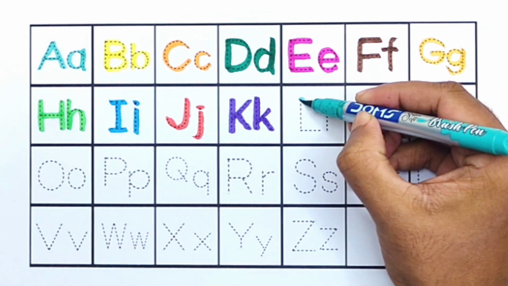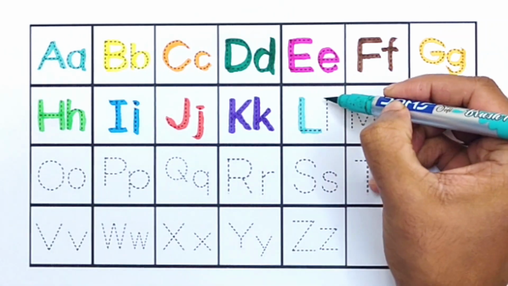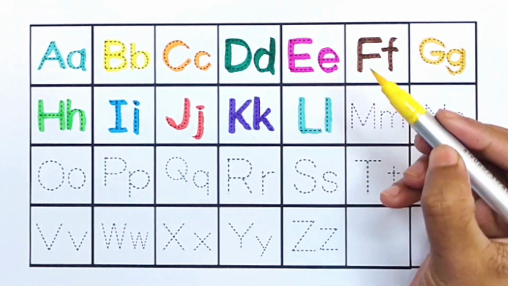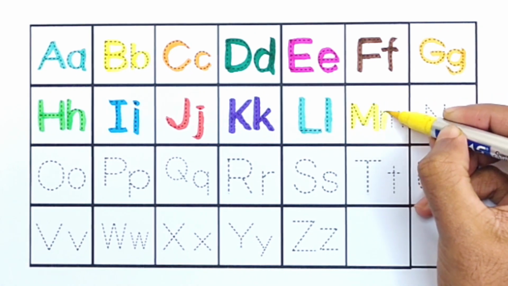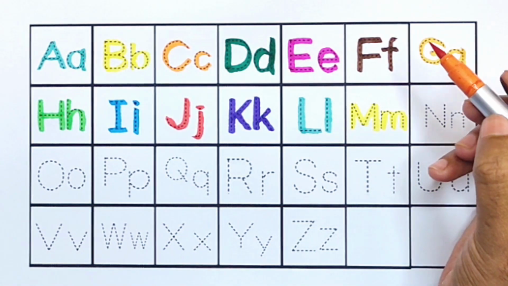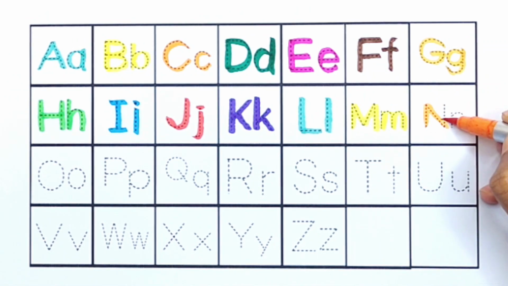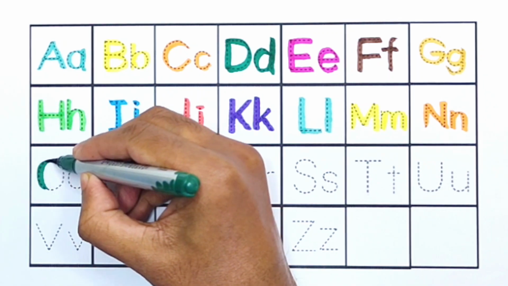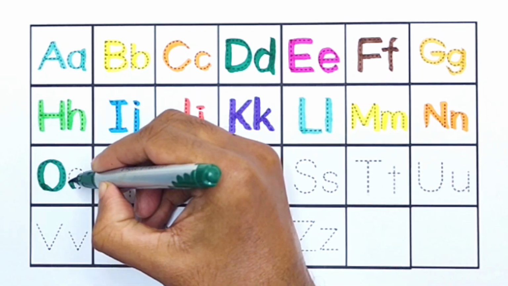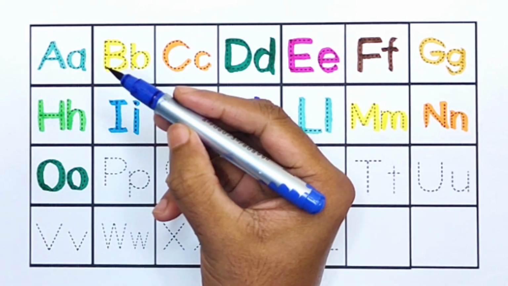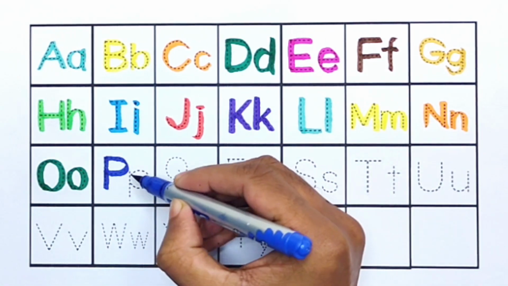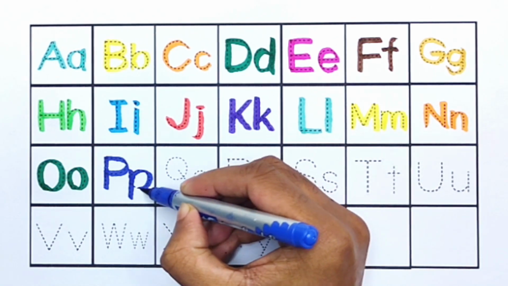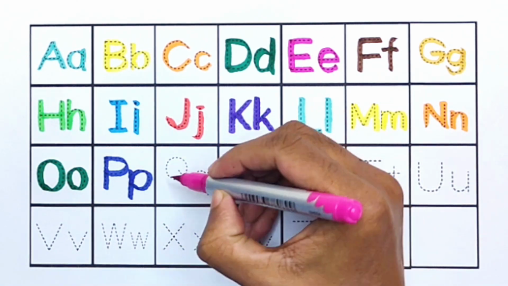Green color. L. L for lollipop. Yellow color. M. M for mango. Orange color. N. N for nuts. Green color. O. O for onion. Blue color. P. P for pineapple. Pink color.